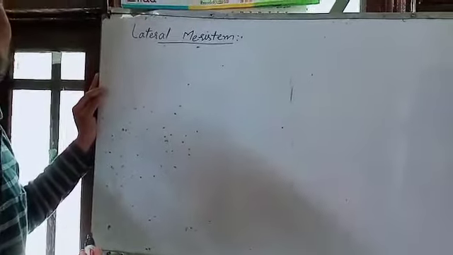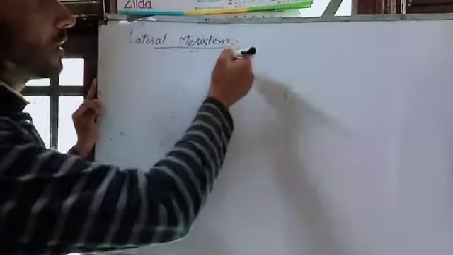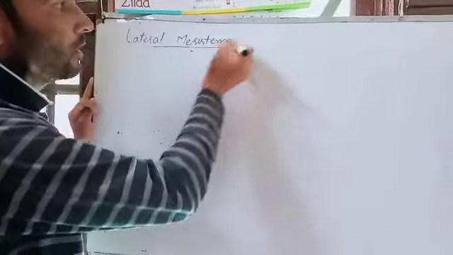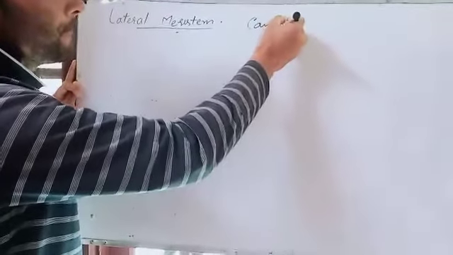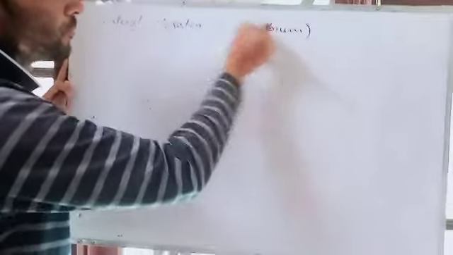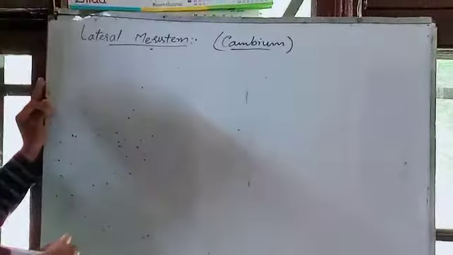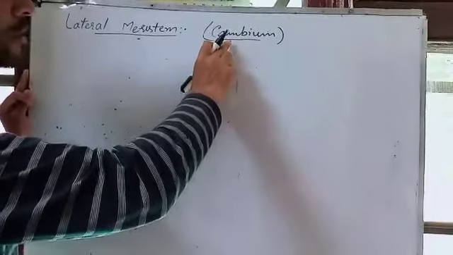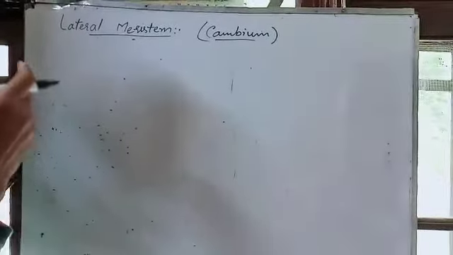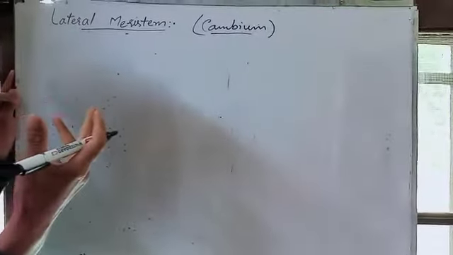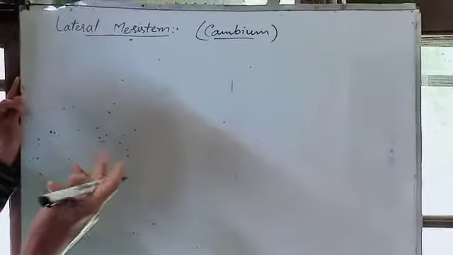Lateral meristem, or you can also call it cambium. Where is it present?